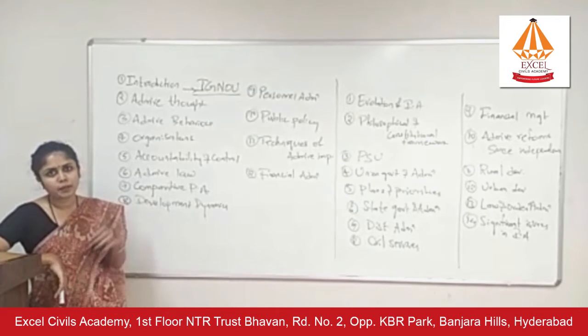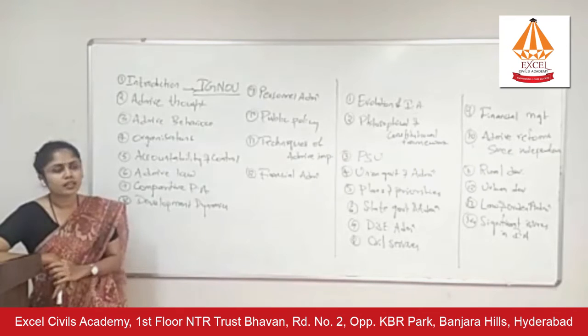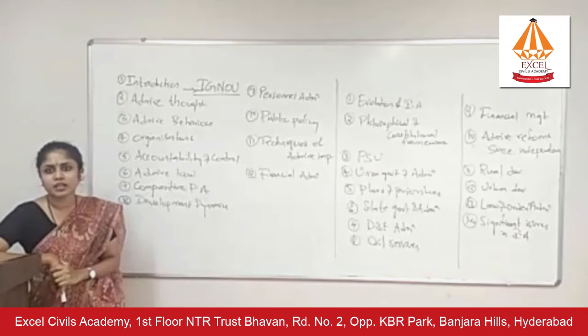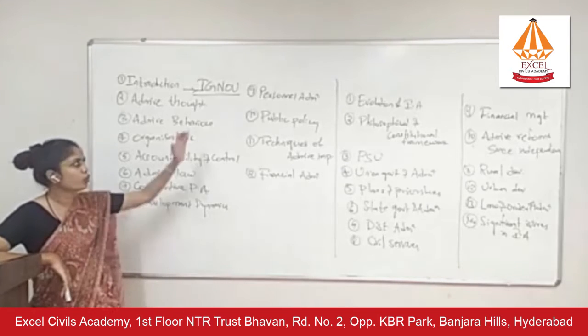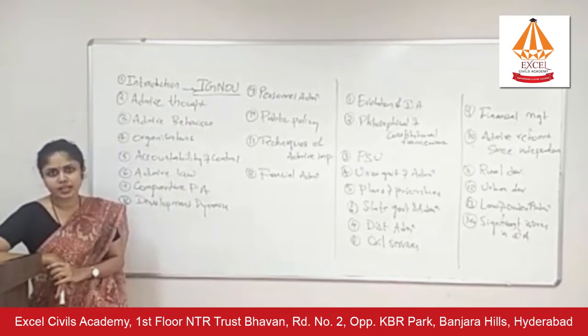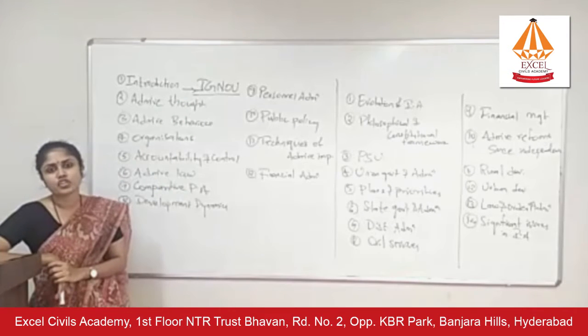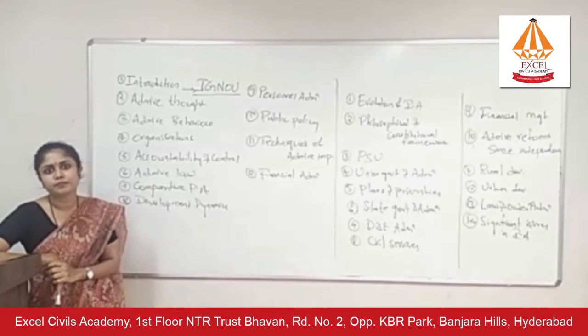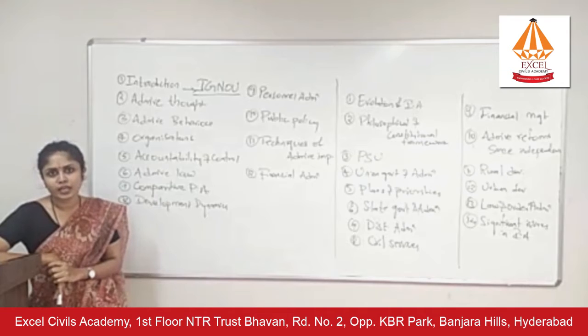In paper 1, you have your introduction. The next two chapters, that is administrative thought and administrative behavior, you will have to know about various thinkers, right? For example, in chapter 2, you will have to know about Taylor, Wilson, Chester Barnard, Herbert Simon, Elton Mayo, Mary Parker Follett, right?